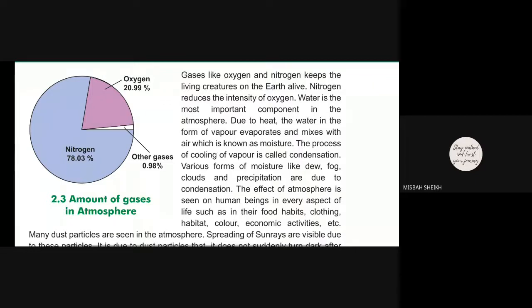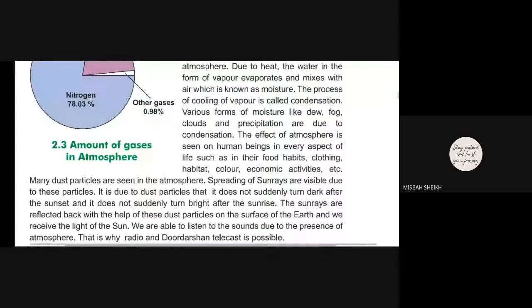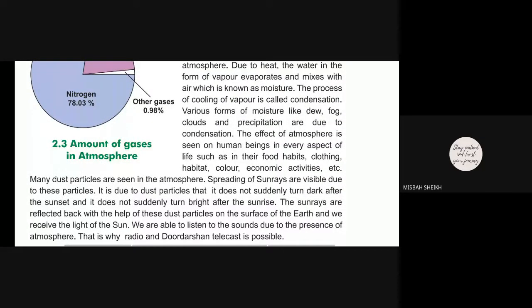The effect of atmosphere is seen on human beings in every aspect of life, such as in their food habits, clothing, habitat, color, economic activities, etc. Many dust particles are seen in the atmosphere. Spreading of sun rays is visible due to these particles.